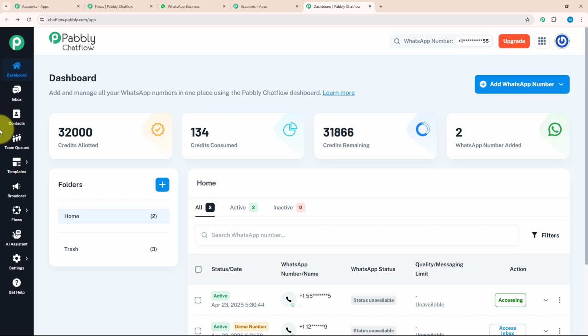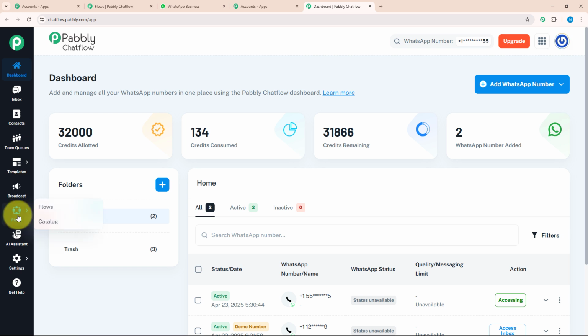Let's see each feature individually. Below dashboard, there is the inbox option where you can manage all your conversations with your customers without opening WhatsApp separately. Below that, there is a contact section where you can create new contacts and separate them according to your requirement. After that, there is the team queue section where you can assign different tasks to different team members and also review their performances. After that, there is a template section where you can create customized templates, and by creating customized templates, you can give a personalized touch to your chat. Below that, there is the broadcast section where you can send mass messages to a bulk of customers with a customized template.